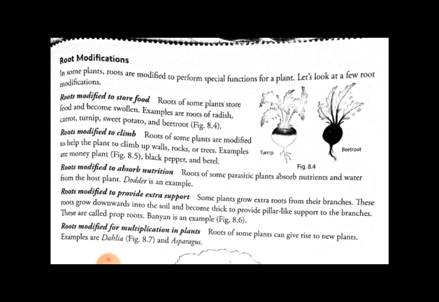Examples of such parasitic plants are dodder and Indian pipe.